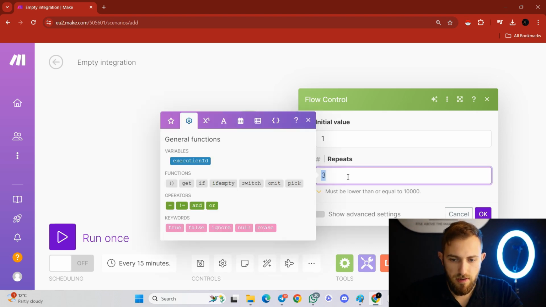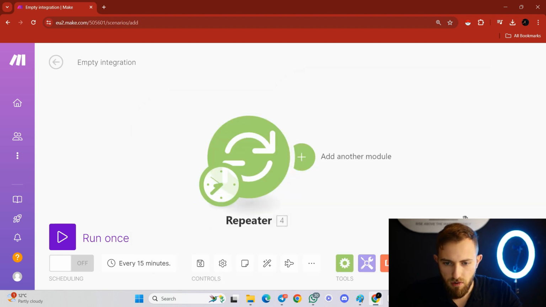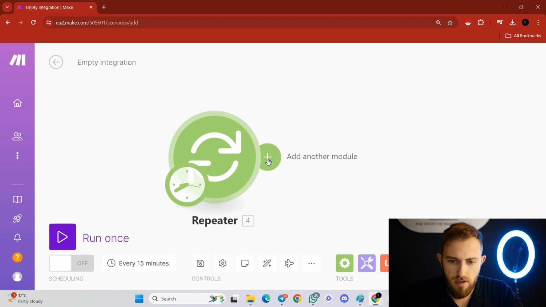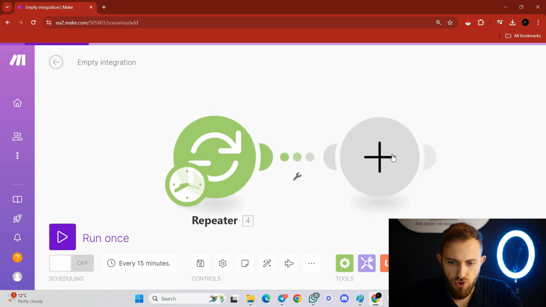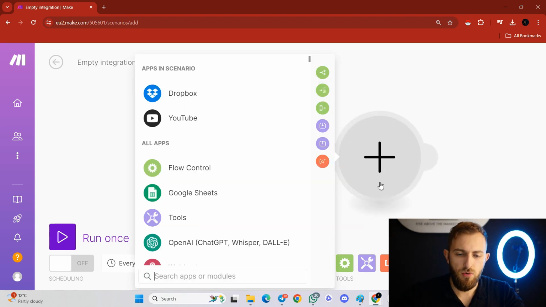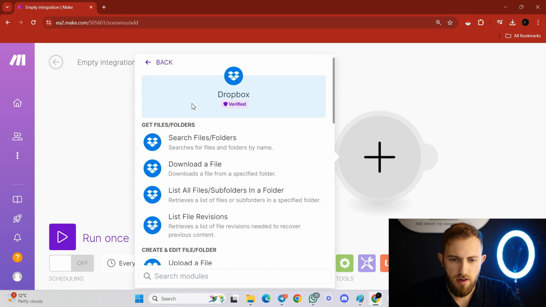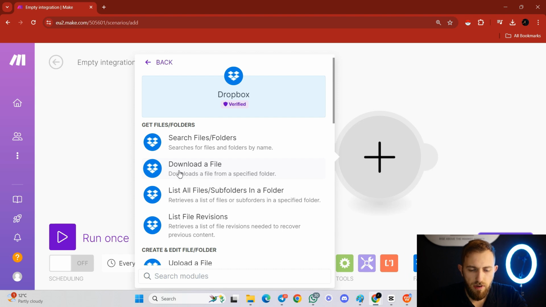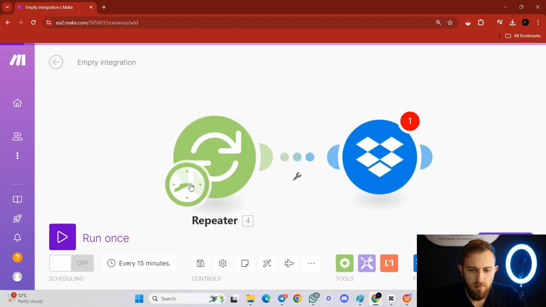So if you have uploaded, for example, 1,000 files over here, you would say 1,000, but for me, I would just say 20. Okay, and the next step is you just click over here to add another module, and then you would select Dropbox over here because we have uploaded all of the different videos at Dropbox. And then you would go over here to download a file.